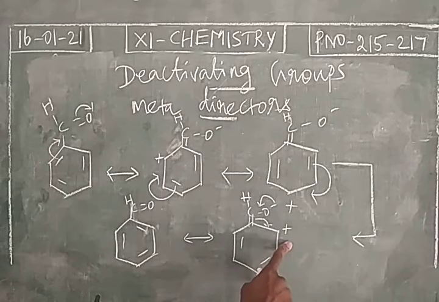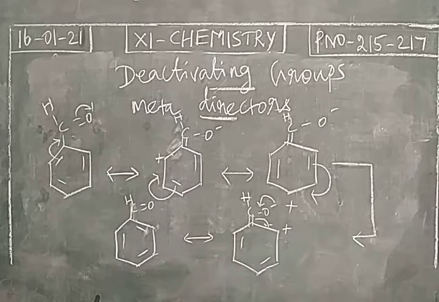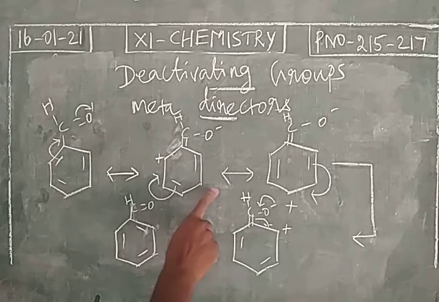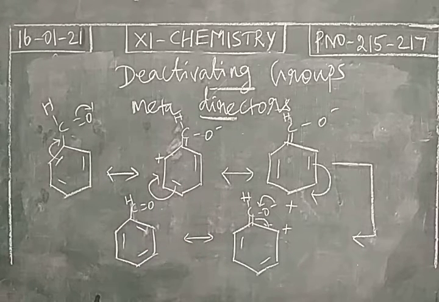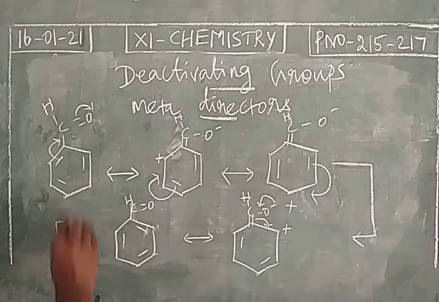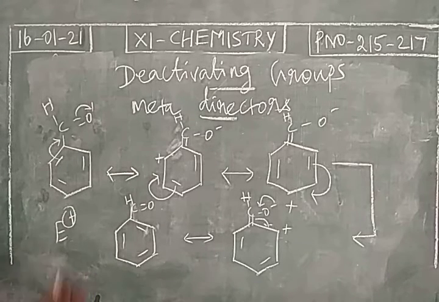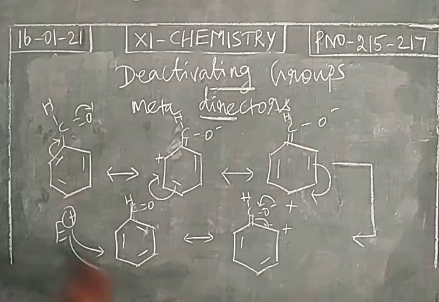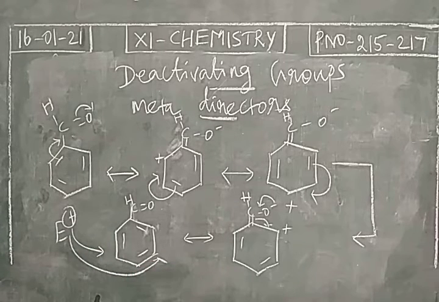You take 2, 4 and 6. In ortho and para positions, electron density is less. That means 3 and 5 will have more electron density. So the incoming electrophile will attack the 3 and 5th positions. So this is a meta directing group.